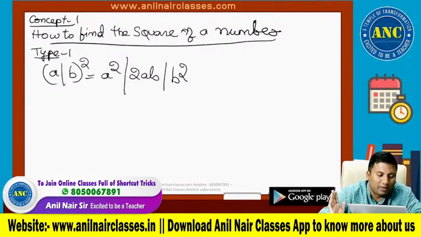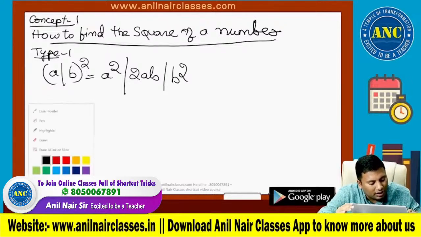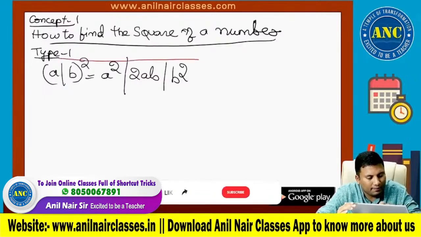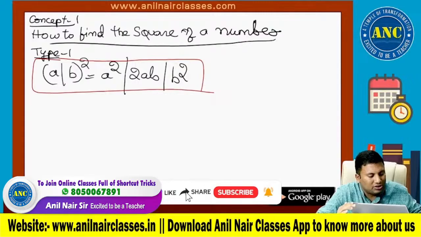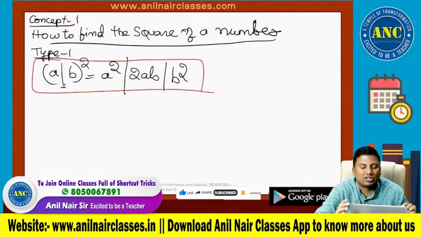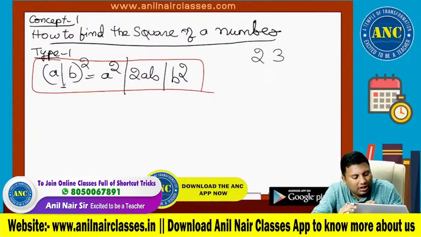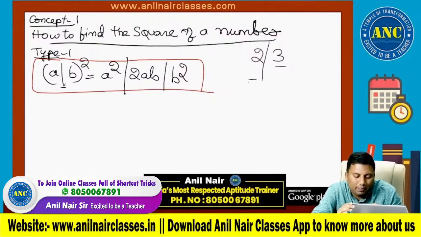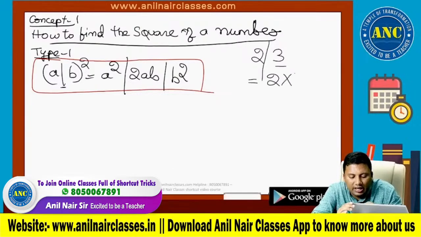To find the square of a number, I will use (a plus b) whole square. (a plus b) whole square is a square plus 2ab plus b square. The first doubt students will get is, Anil sir, what is this slash? Suppose 23 is there. 3 is present in the units place. 2 is present in the tens place. If I keep a slash before the tens place, it will tell about the value of 2. The value of 2 is 20.